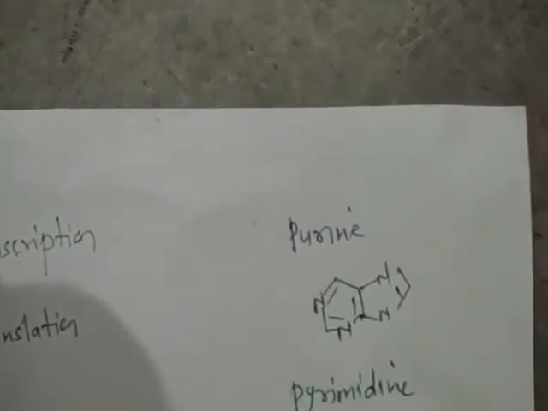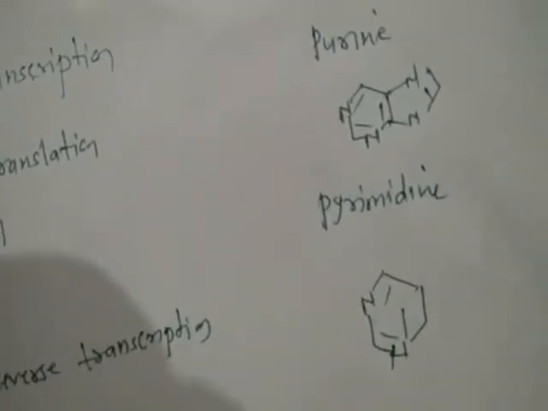Now, as we know, there are two types of nitrogenous bases present in the RNA or DNA. One is purine, another one is pyrimidine. Okay, so this is the structure of purine, and this is the structure of pyrimidine.